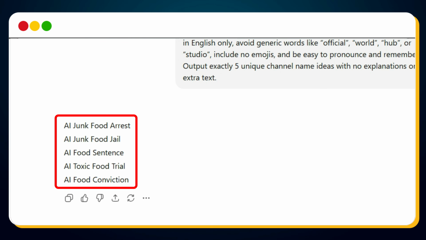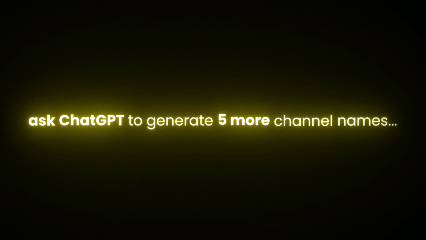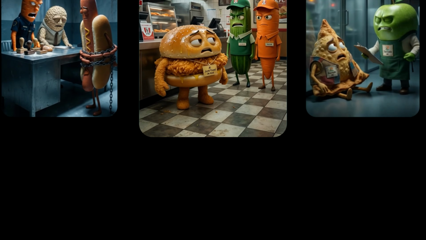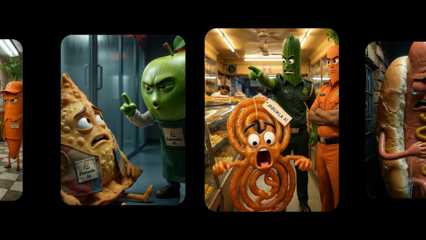You can choose any one of these channel name ideas, and if you don't like them, you can simply ask ChatGPT to generate 5 more AI YouTube channel names. But personally, I like the first name, so I'm going ahead with AI Junk Food Arrest as my channel name. From now on, I will brand every single video with this name only, because consistency is the key when you want to grow a viral AI YouTube Shorts channel.